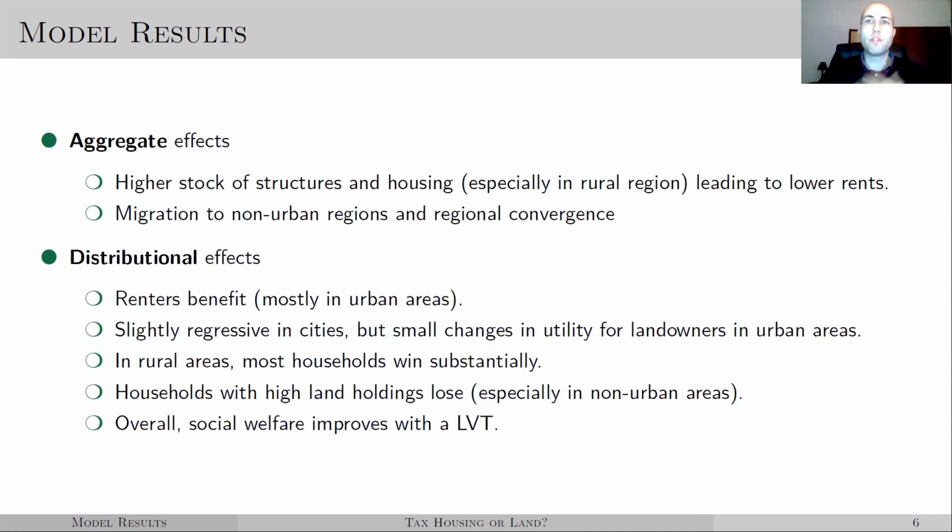Distributionally, we find that renters benefit due to the lower rents. Concerning landowners, we find some regressive tendency in cities, with low-income households on average paying more under the land value tax. However, the changes in cities are small in consumption equivalence terms. In the rural region, we find most landowners benefit, although those with the highest landholdings and the lowest income are also hurt. Overall, the impact on social welfare of a land value tax is positive, driven by the positive effects on renters, most of them residing in cities, and by the effects on landowners in rural areas.